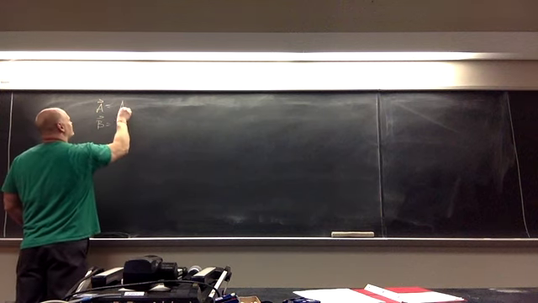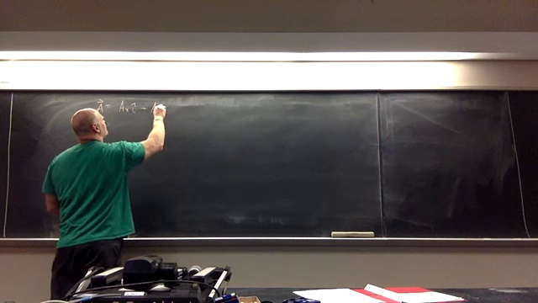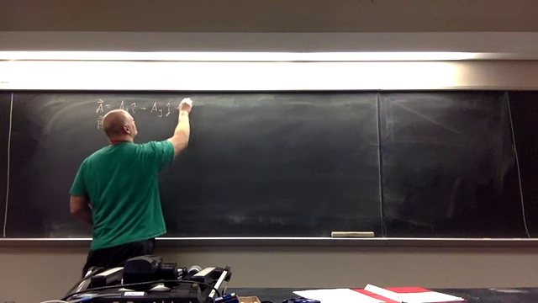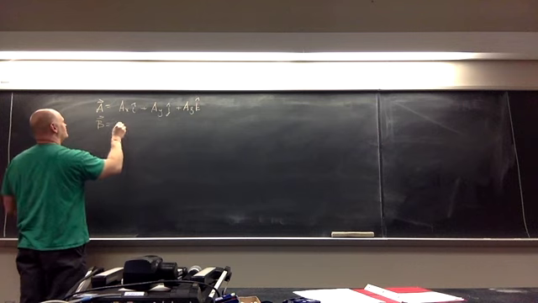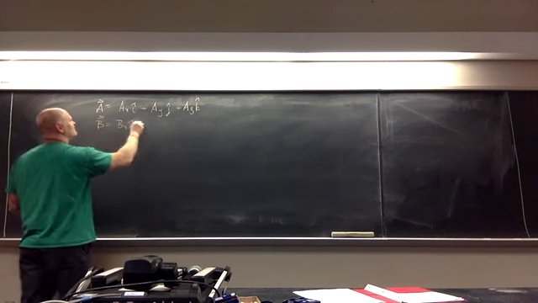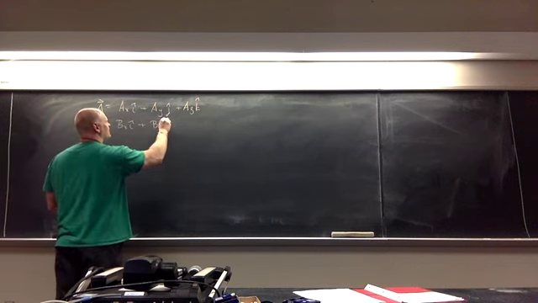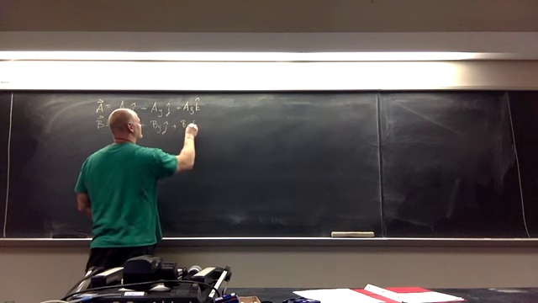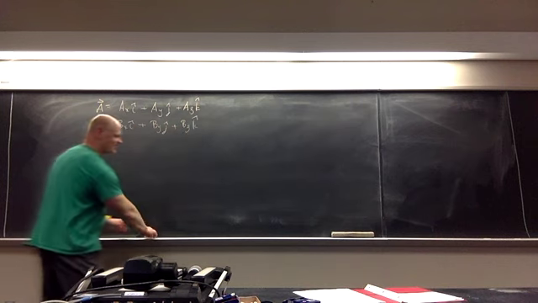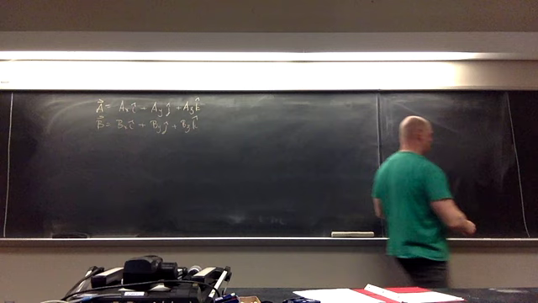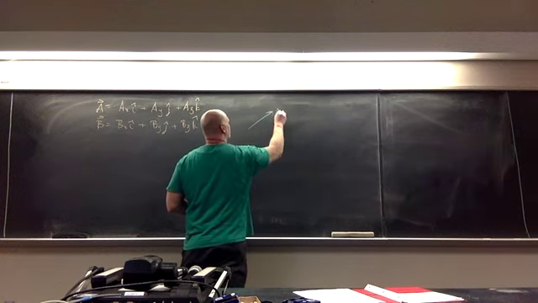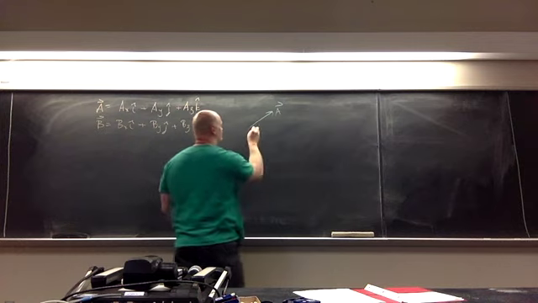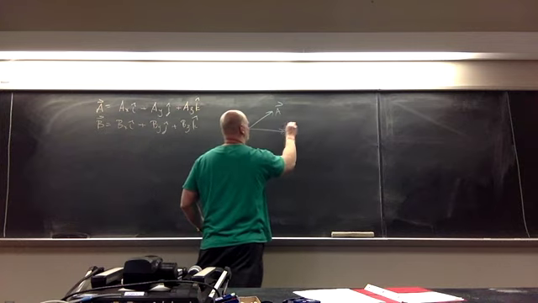So this is written as AX in the I hat direction plus AY in the J hat direction plus AZ in the K hat direction, and I have BX in the I hat plus BY in the J hat plus BZ in the K hat. Let's also schematically draw them over here. Let's say this is vector A pointing in this direction, and then this is vector B.